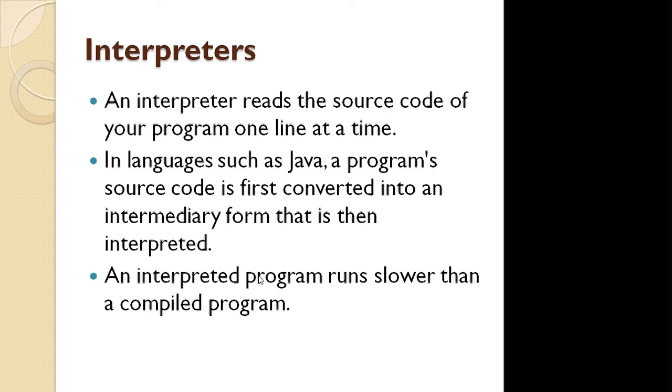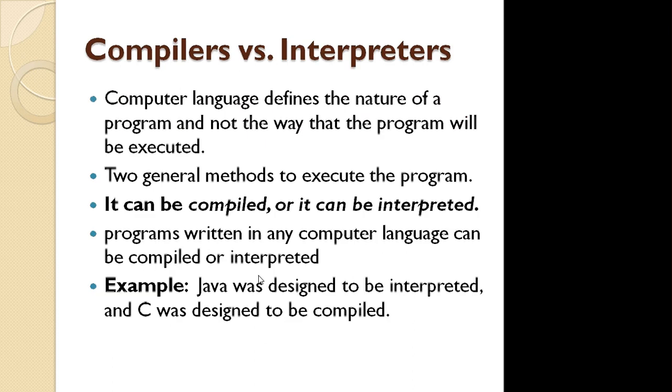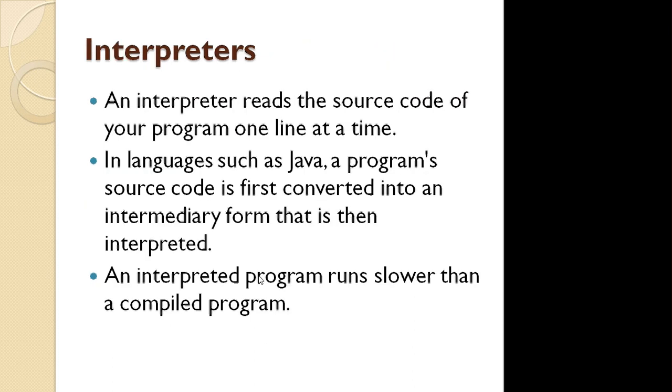As I said in the previous slide, Java was designed to be interpreted. In Java, the program source code is first converted into an intermediary form, and then it is interpreted.